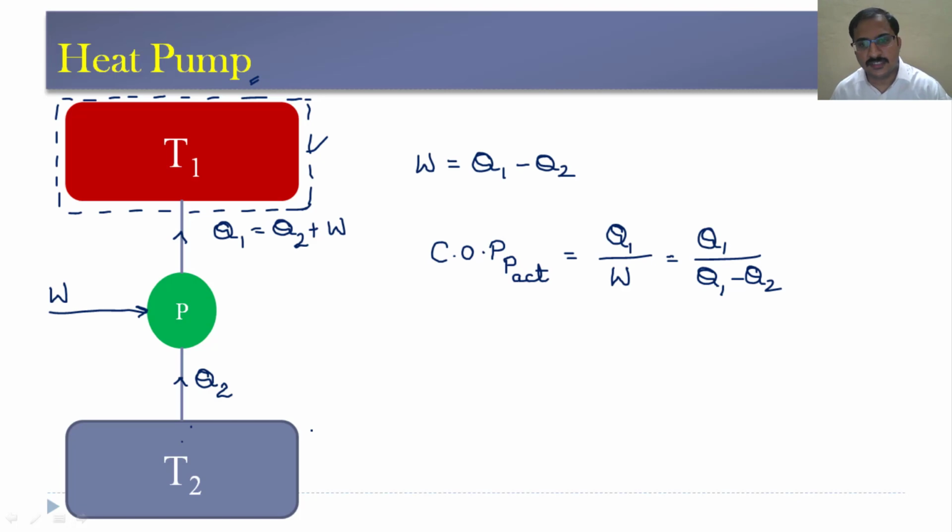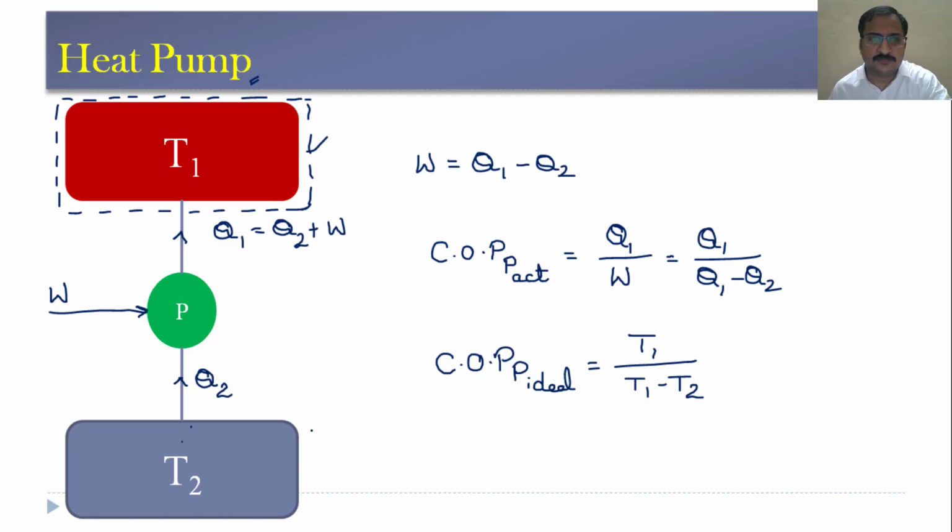So, the desired effect that is obtained is inside the room, that is at higher temperature. Therefore, the COP of the pump, actual, will be the desired effect or the heating effect by the work input. Now, if we go for the ideal COP, the ideal COP will be higher temperature by higher temperature minus lower temperature, and this is based on the Carnot principle only.